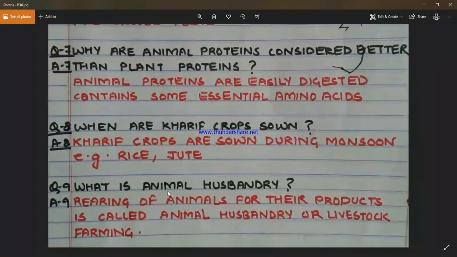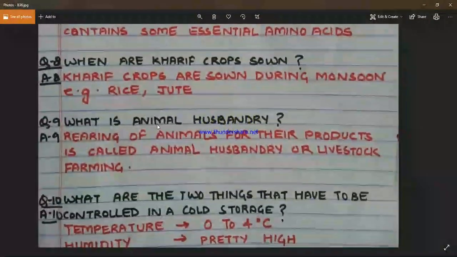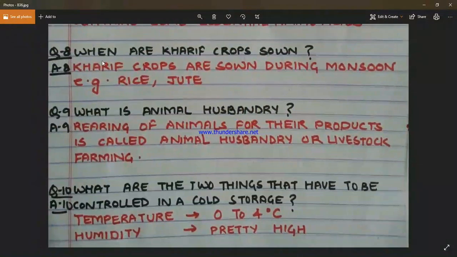Next is a very common question but important too. When are kharif crops sown? Kharif crops are sown during monsoon. Why are kharif crops sown during monsoon? Because they require a large amount of water, like rice, jute, maize, etc.